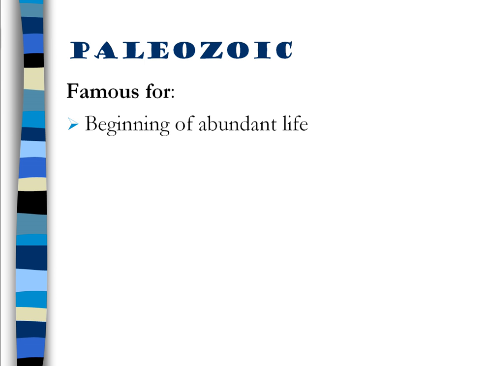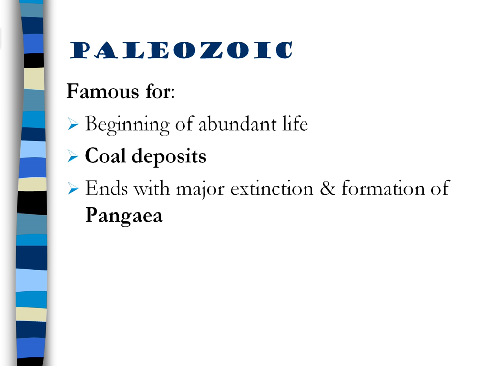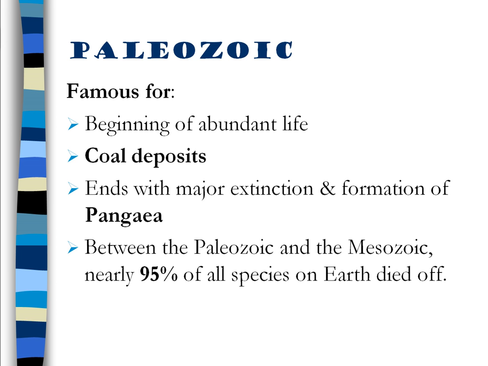Paleozoic is famous for the beginning of abundant life. Coal deposits. Most of our coal in Pennsylvania, Mississippi, West Virginia are all from the Paleozoic period. It ends with a major extinction before the dinosaurs and the formation of Pangea. Between the Paleozoic and the Mesozoic, nearly 95% of all species on Earth died out. It was a major extinction.